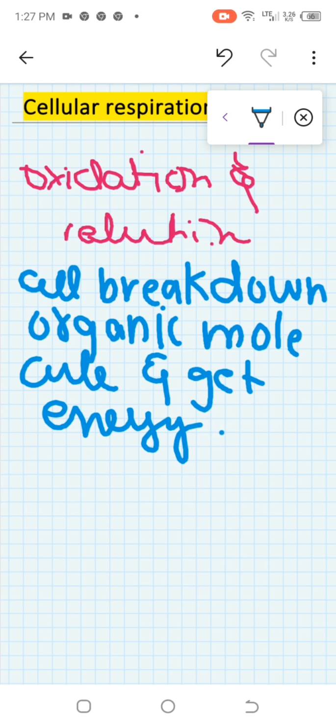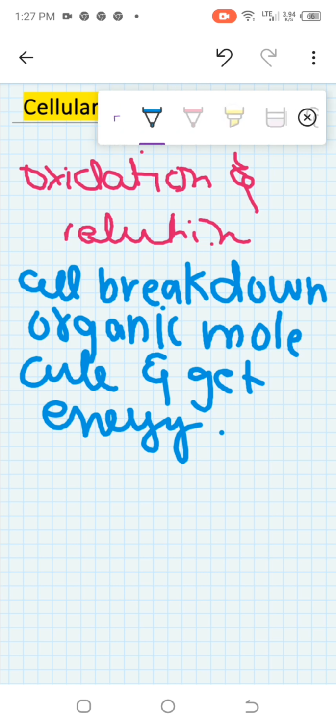Now you might be thinking, why does the cell need energy? To perform the various metabolic reactions in the cell. Several different types of reactions are going on, so the cell requires energy to carry out different functions.